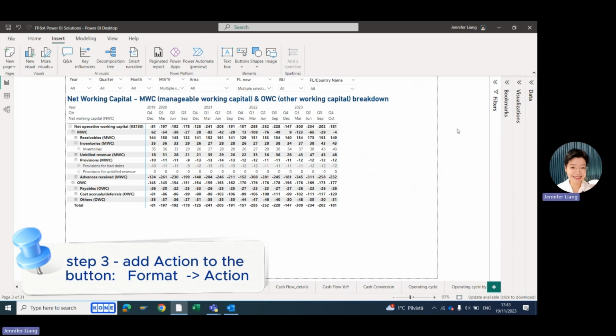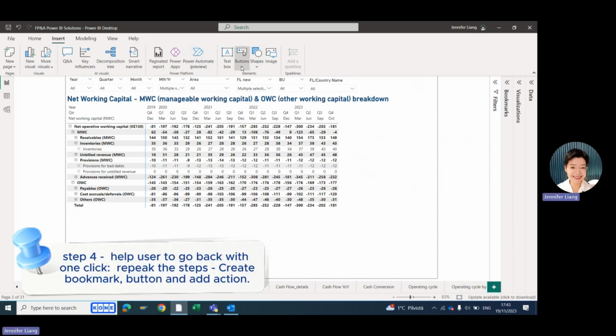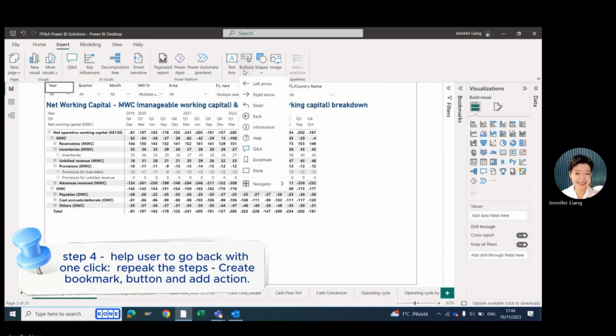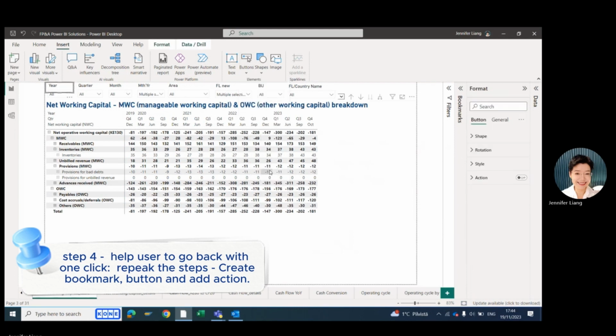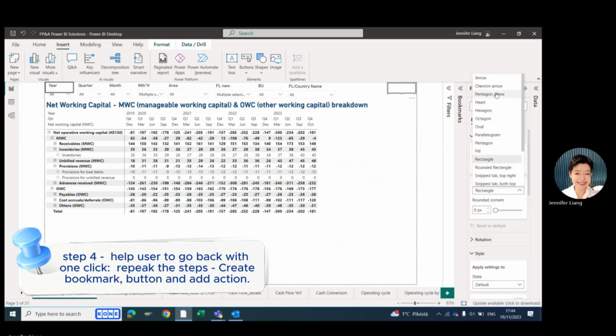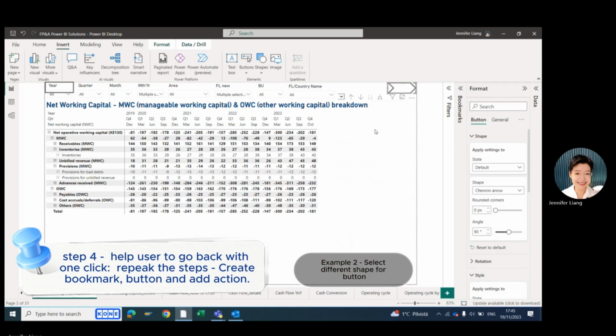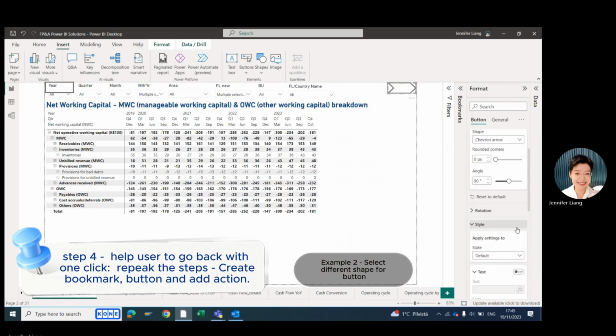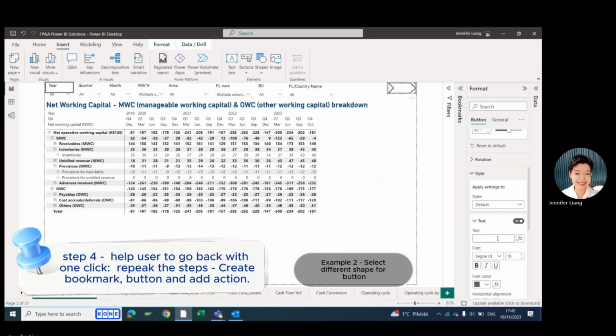We need to give the end user flexibility to go back to the chart easily. Let's create another button for that. Choose different shapes. Repeat the same steps.